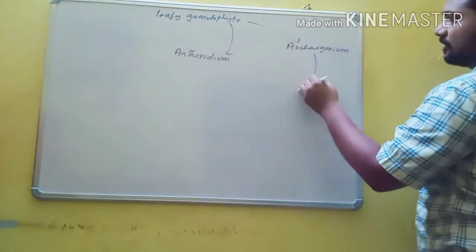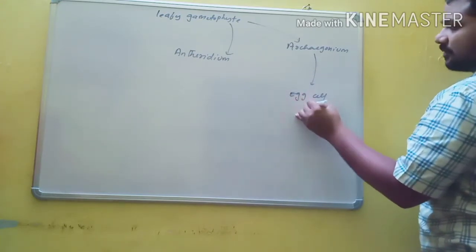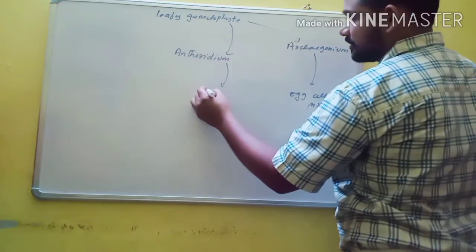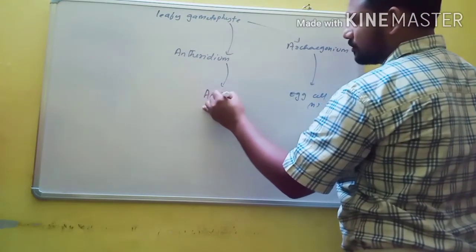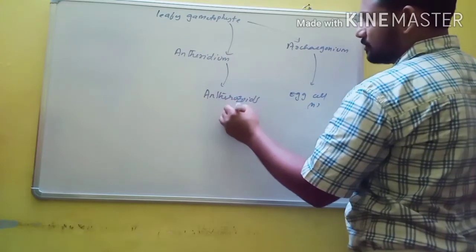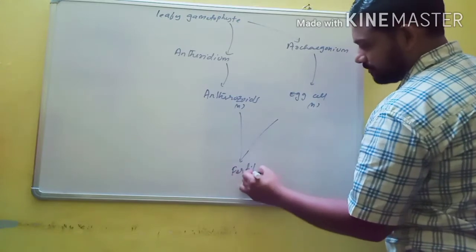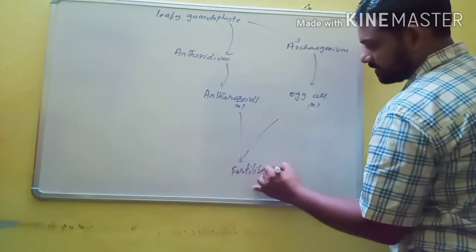Archegonium produces an egg cell, which is haploid, and antheridium produces antherozoids, which are male gametes. Both are fused. The fusion of male and female gametes is known as fertilization.